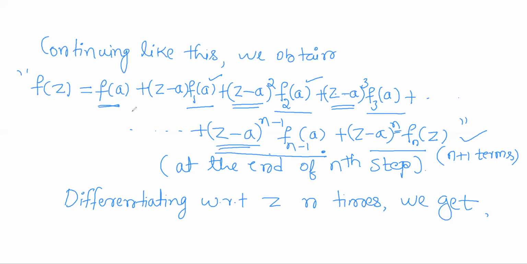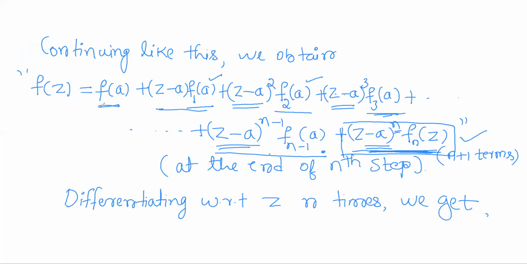Here, f of a is a constant. Here, f1 of a is a constant. z minus a is a term in terms of z. So z minus a whole square into constant f2 of a, z minus a whole cube into constant f3 of a, like this. But in the n plus 1th term, z minus a whole to the power n into fn of z, both functions are in terms of z. While differentiating the first n terms, one term is constant, the other is in terms of z. So we can easily differentiate by keeping the constant term as it is and differentiating the z term. But differentiating the n plus 1th term, I have to apply the product rule.